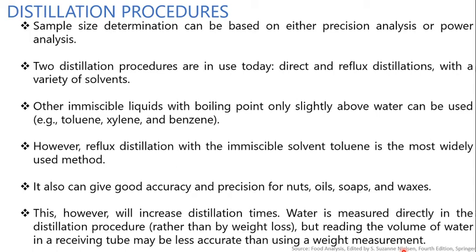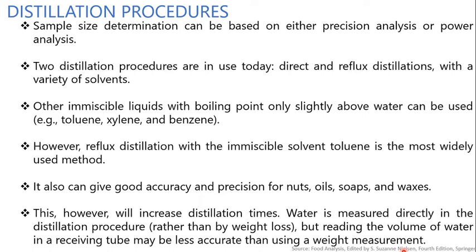Other immiscible liquids with a boiling point only slightly above water can also be used, for example toluene, xylene and benzene. However, reflux distillation with the immiscible solvent toluene is the most widely used method.